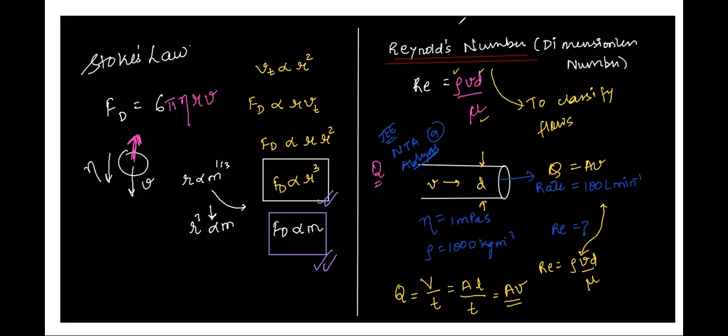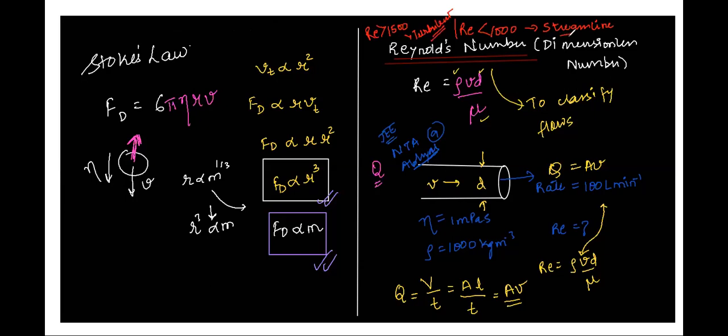If the Reynolds number is less than 1000, then the flow is called streamline flow. If the Reynolds number is greater than 1500, then the flow is called turbulent flow.